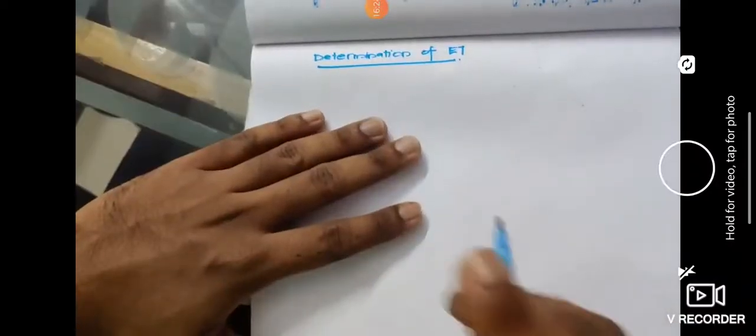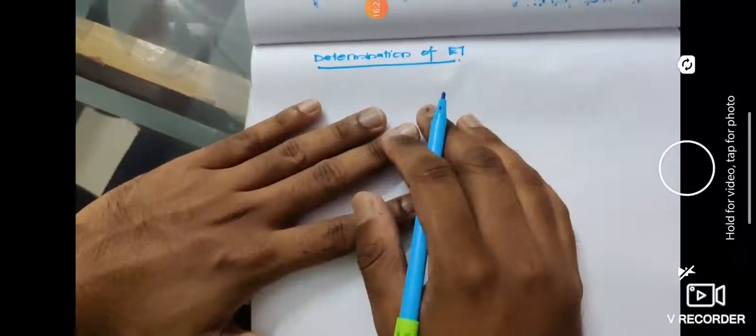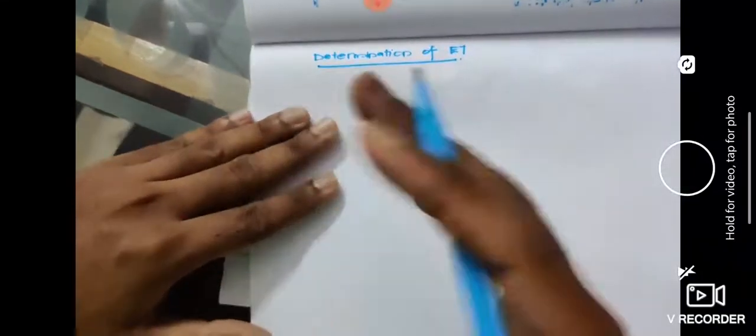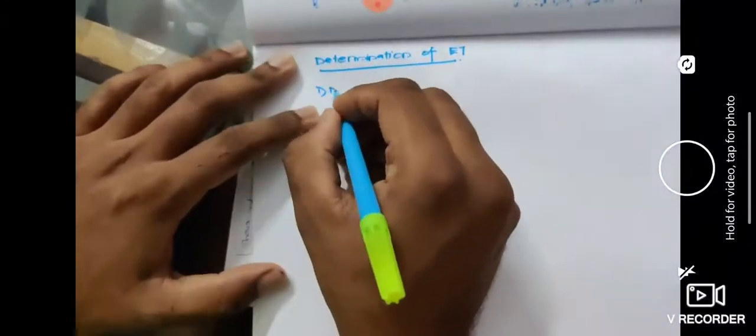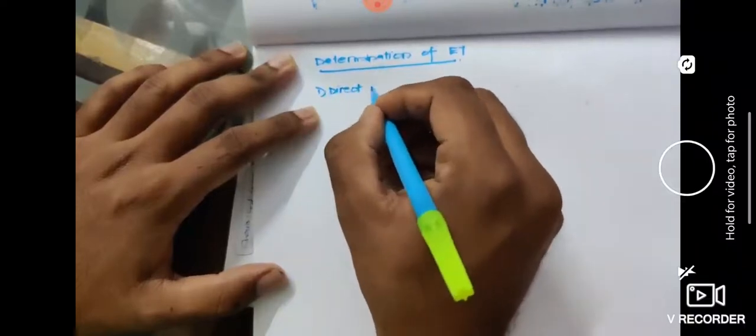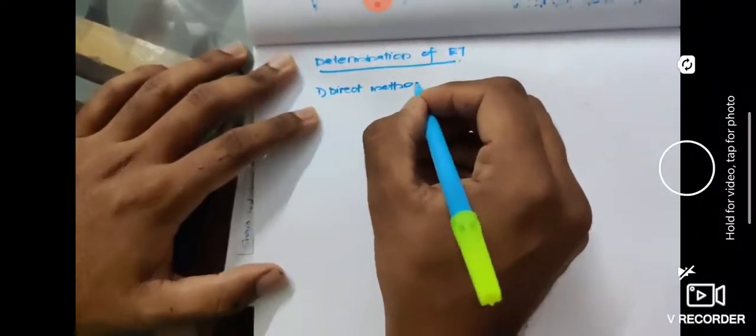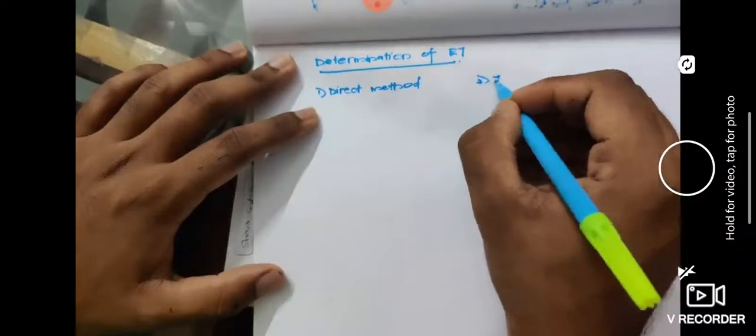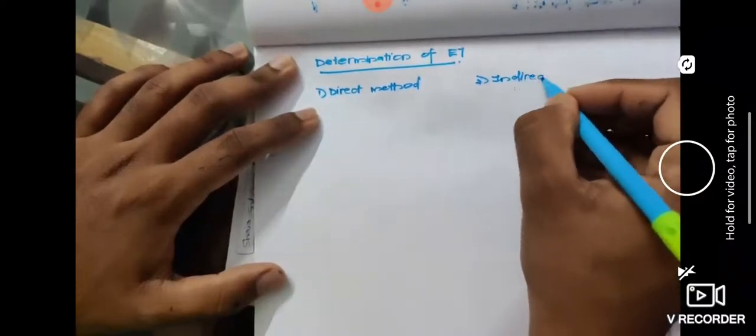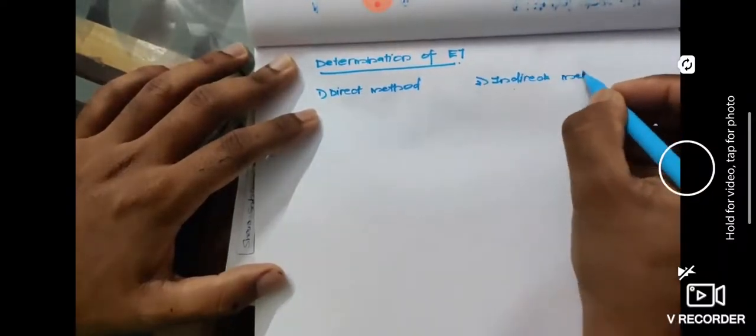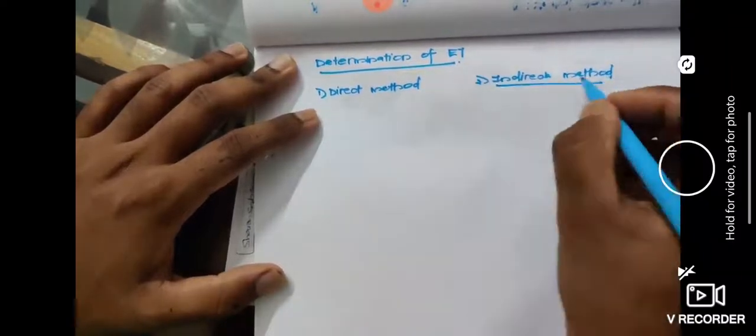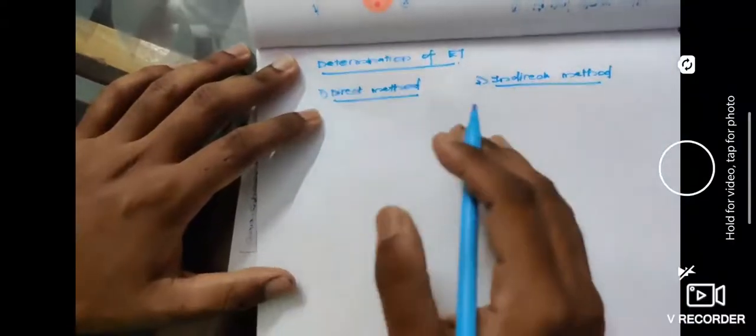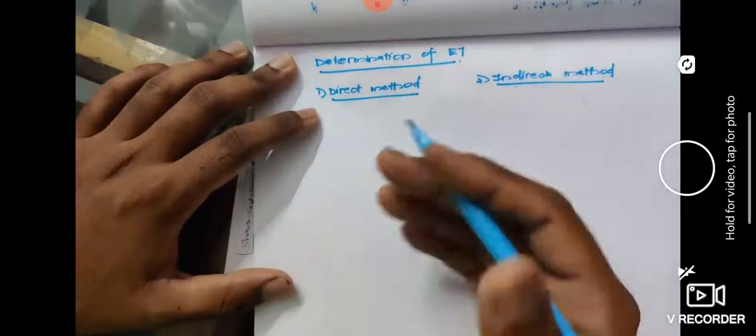The next topic is determination of evapotranspiration. Evapotranspiration can be determined by different methods. The first is the direct method, and the second one is the indirect method. We have direct method and indirect method. As the name suggests, direct method means you have to go and measure it.